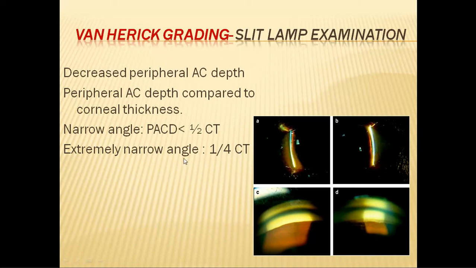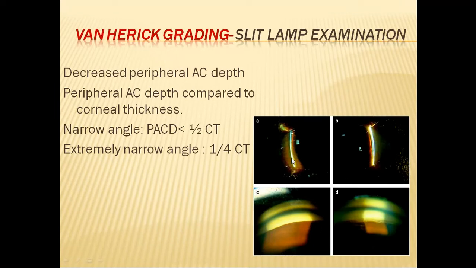So how have they correlated this? Look at the gonioscopic pictures. This is the gonioscopic picture where the anterior chamber depth is more than half of the corneal thickness. Here, all the structures can be seen. This is the ciliary body base, this is the scleral spur, and this is the trabecular meshwork.